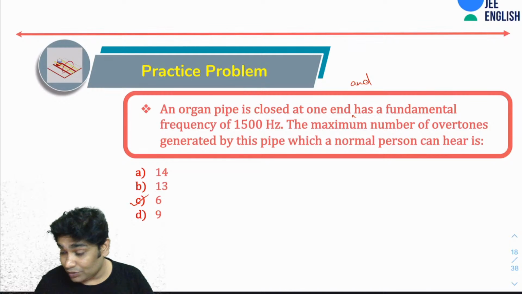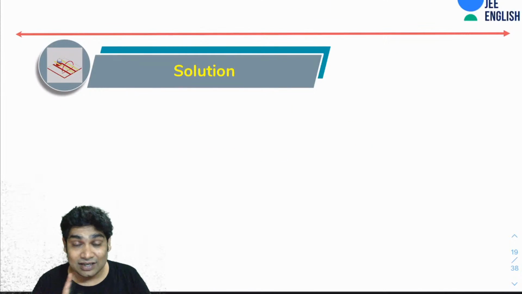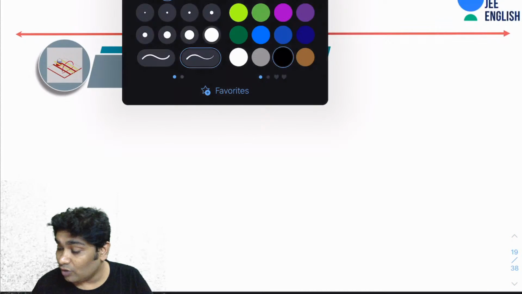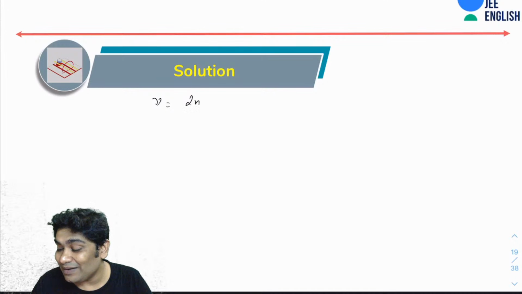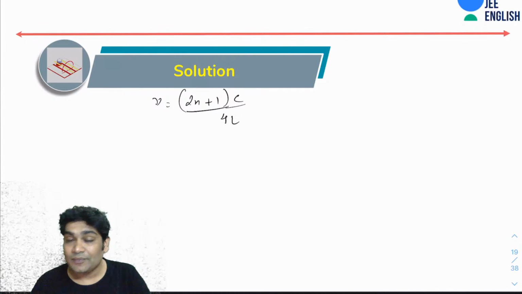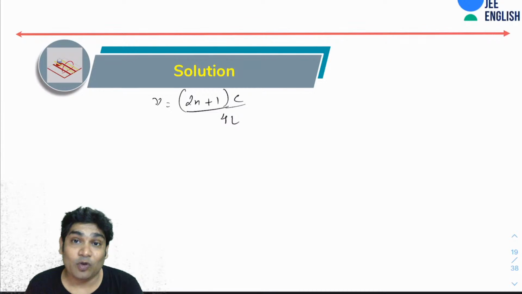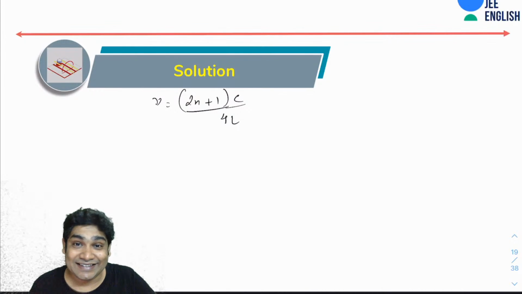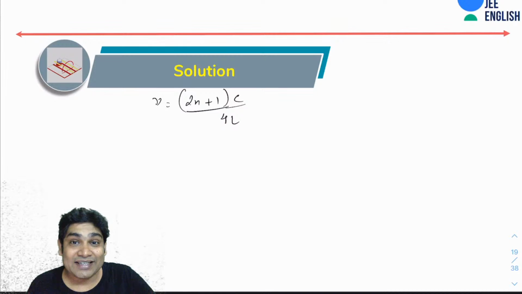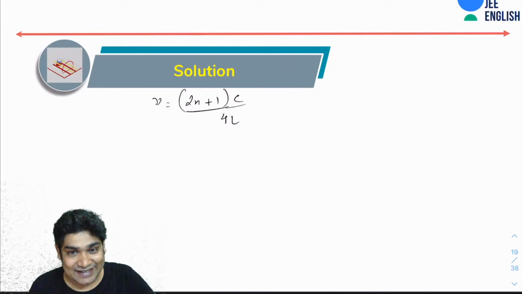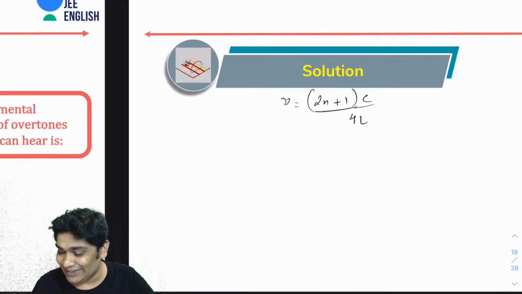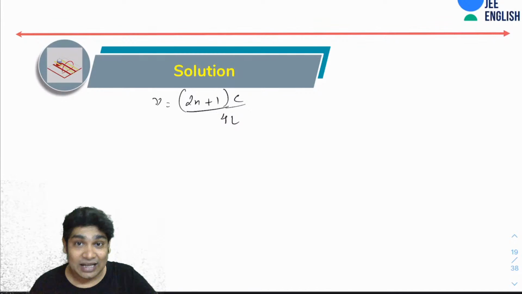So all right. You know that since this is a closed pipe, the frequencies for a closed pipe nu would be (2n plus 1) times C by 4, right? Where n would be the number of overtone. It would be the 6th overtone, not 16. The 16th harmonic it would be, but overtone has been asked. So this would be the nth harmonic's frequency.